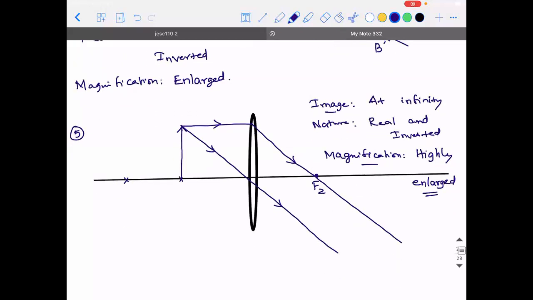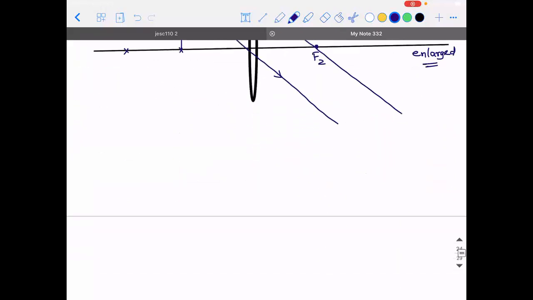What will be the last point, guys? Between F and optical center.